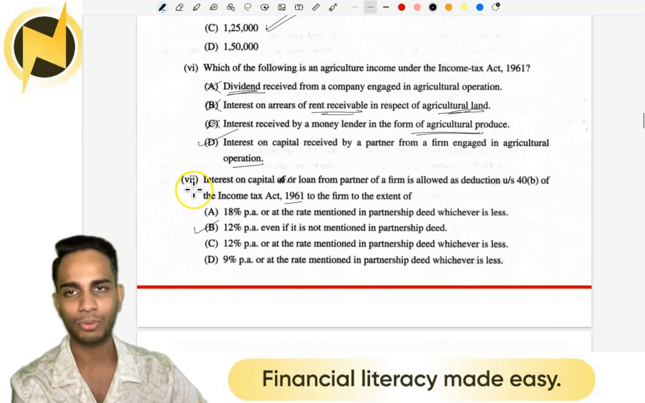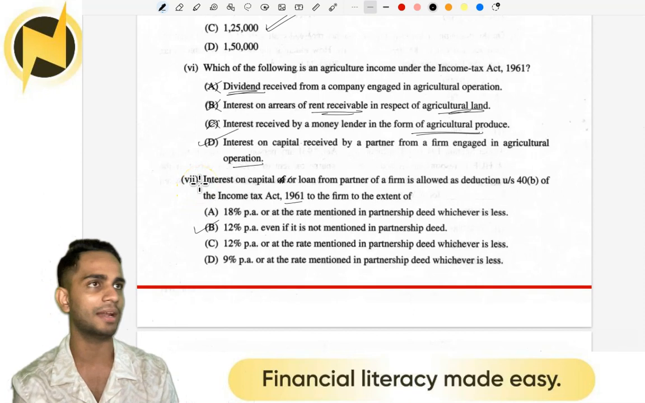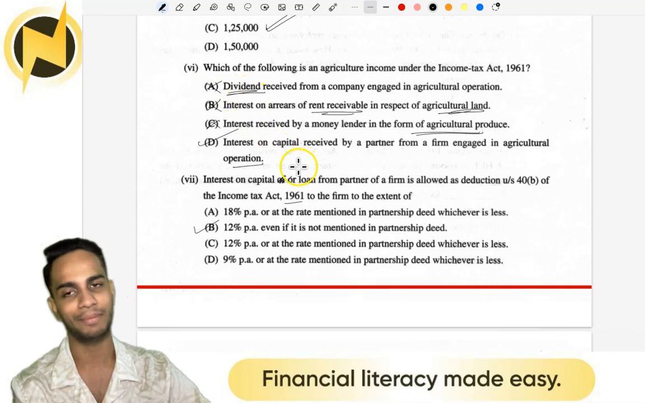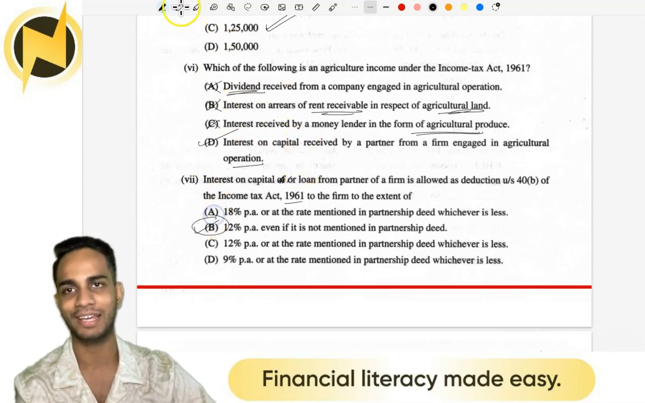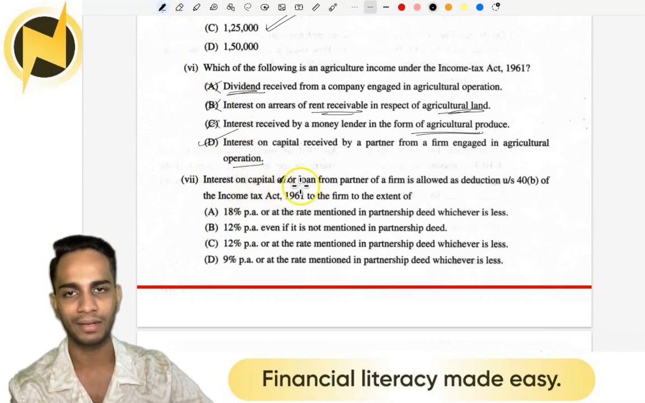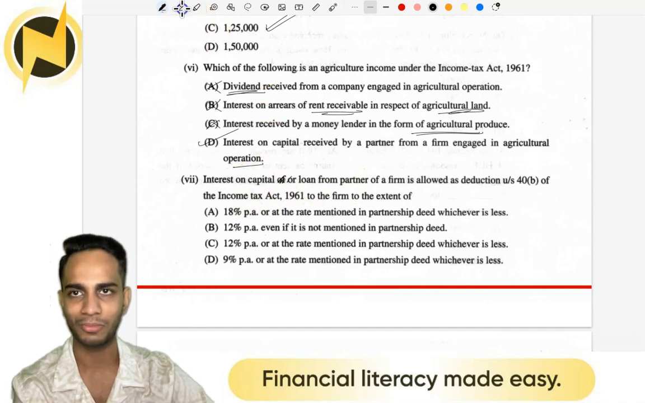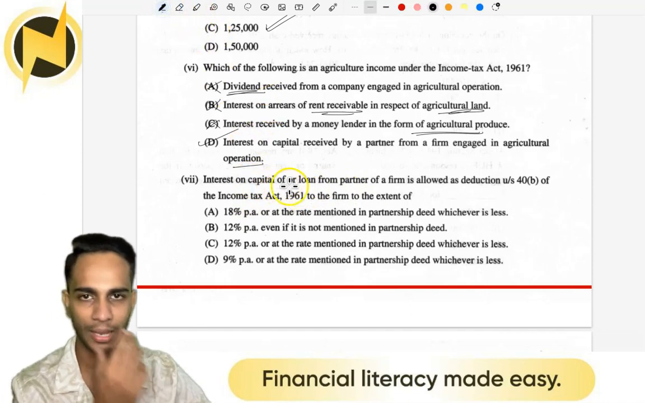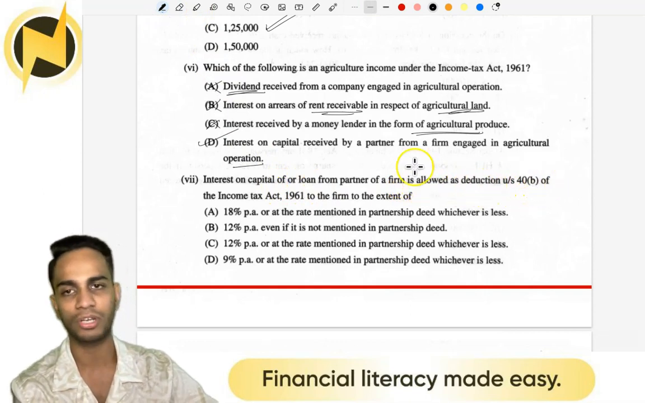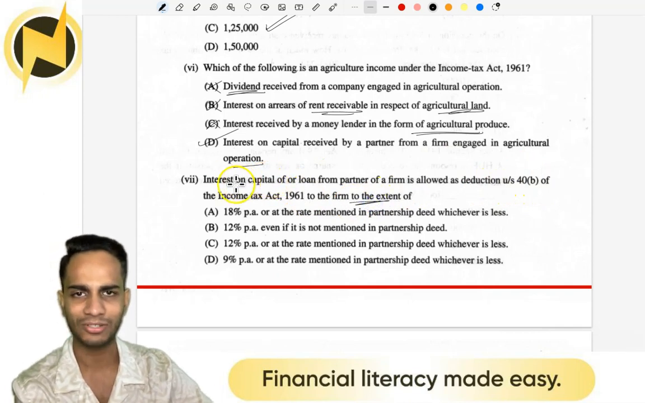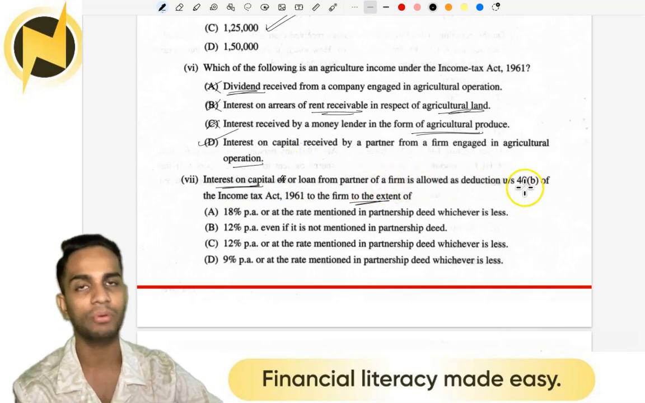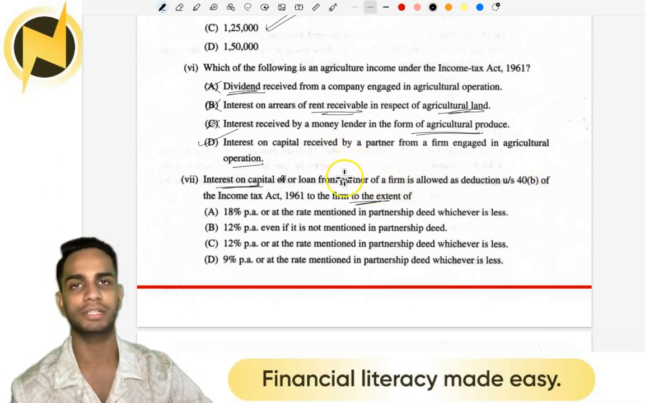Clear? Next question 7. Now this is the question where I made the mistake, and if I'm right, it was Gaming with Pro, the account who noted the mistake that I made. So this is the wrong answer that I marked, and the reason why I made that mistake I'll be elaborating here as well. Interest on capital or loan, wait, there is a small mistake here as well. Interest on capital or loan from a partner of a firm is allowed as deduction under section 40B of the Income Tax Act to the extent of. So it's actually interest on capital or loan from a partner that is allowed with a ceiling limit. What is the ceiling limit? It's 12%, right? 12% or the deed rate.